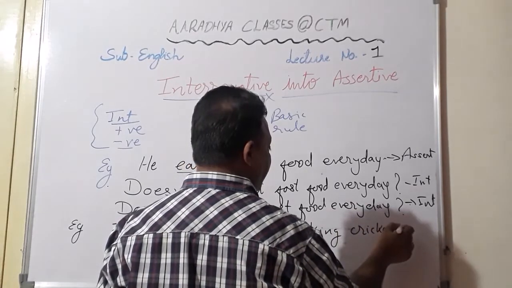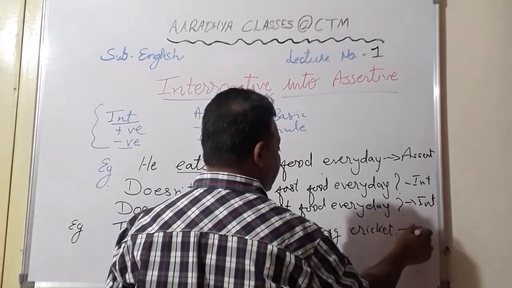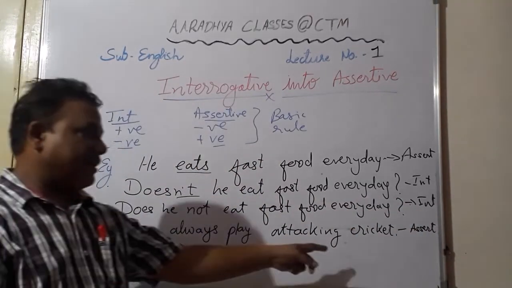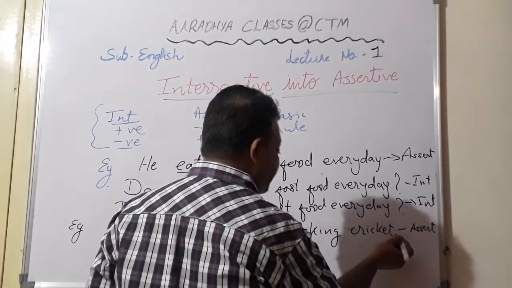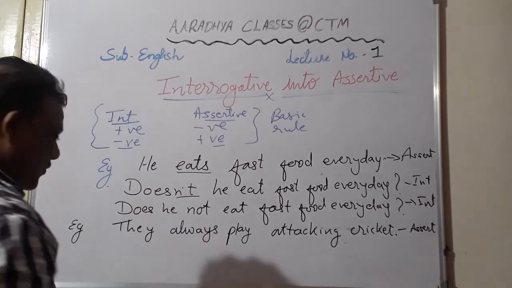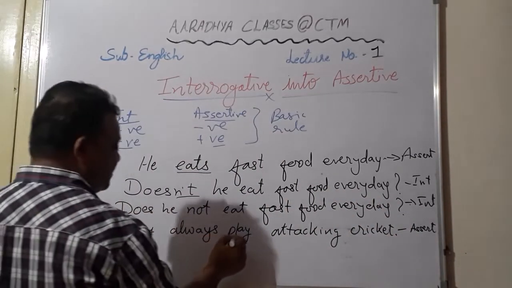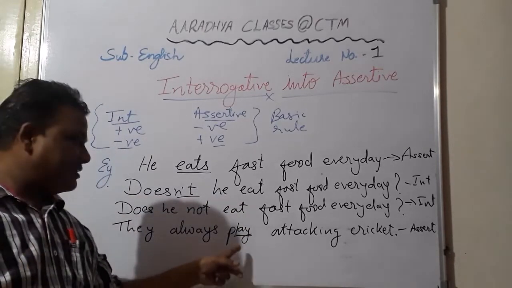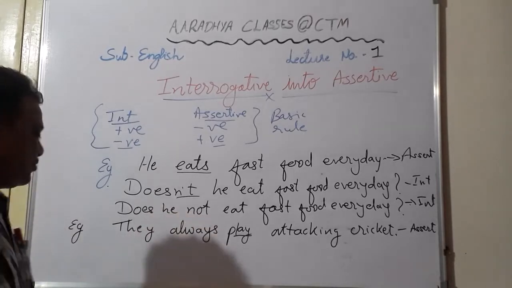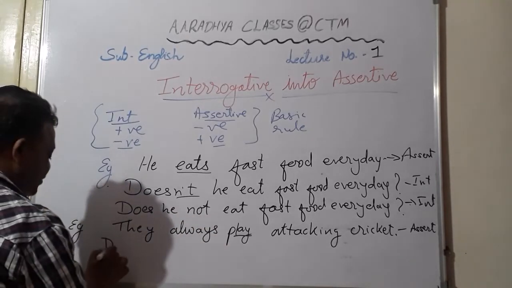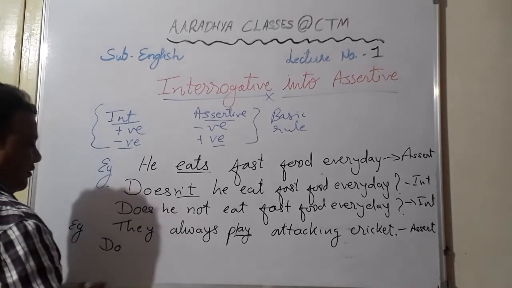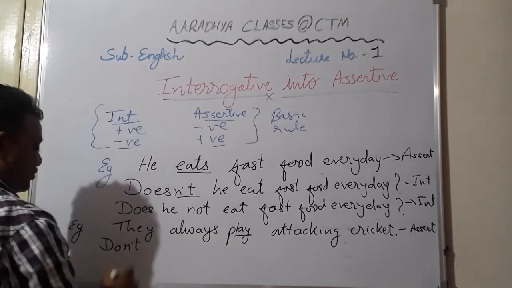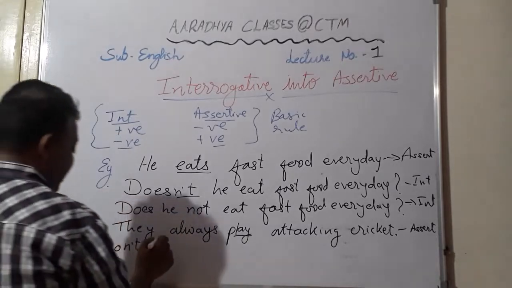So this is again your assertive sentence. Students, they always play attacking cricket. It ends with a full stop and begins with the subject they. Here you see the main verb is play. Now play doesn't have anything in the end. Play is written in its original form only. So in such sentences you will have to use do. Since the sentence is positive, its interrogative would be negative. So don't they always play attacking cricket?